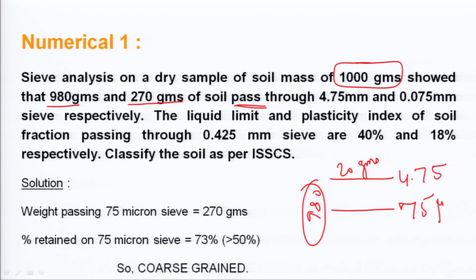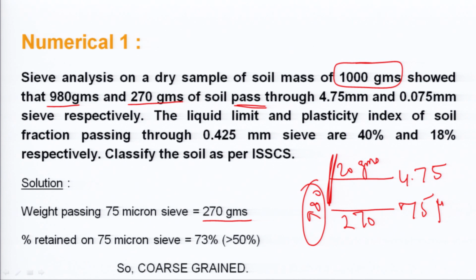So, let us see here. The weight passing the 75 micron IS sieve is 270 grams. So, it is very much less than 50% of the total. The percentage retained on the 75 micron IS sieve is 73%, that is, whether retained on 4.75 or on 75 micron, it is 73%, greater than 50% of the total soil. So, we will say it is a coarse grained soil.